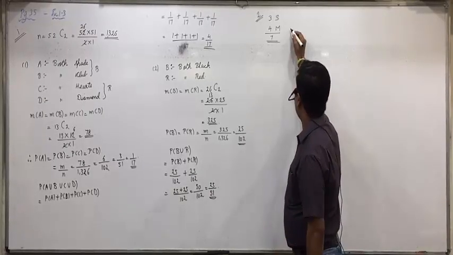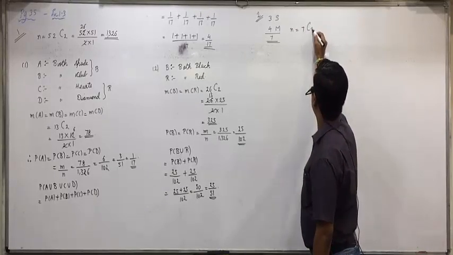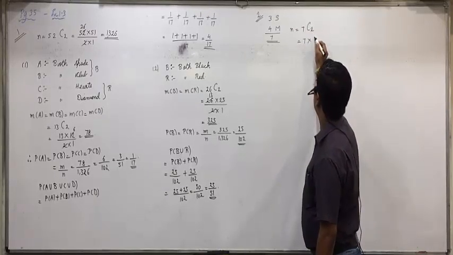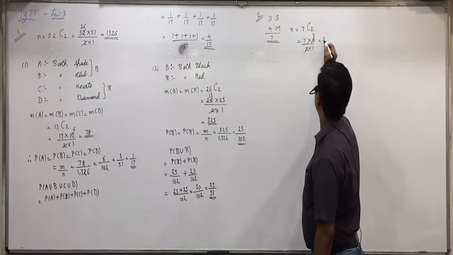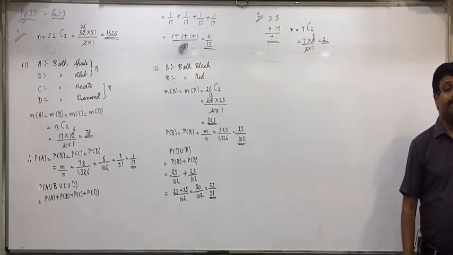So what will n be equal to? 7C2. 7 into 6 upon 2 into 1. That is 21. Any confusion so far? All are clear up till here?